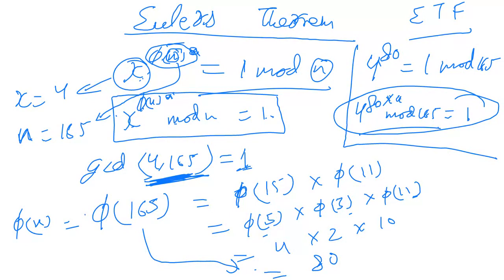We can have two statements from here: x to the power phi n equal to 1 mod n, or x to the power phi n into a equal to 1 mod n, right? So I am assuming that everyone is getting everything because there are no responses, right?